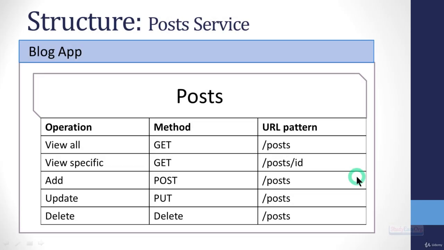Now friends, the most important thing in here is the URL pattern. Now the URL pattern is very important. Why? Because it is nothing but the handle. And take a note of it. For a specific microservice, the handle doesn't change. We are handling all the operations using the same handle, posts. So this is very important, that the handle doesn't change.